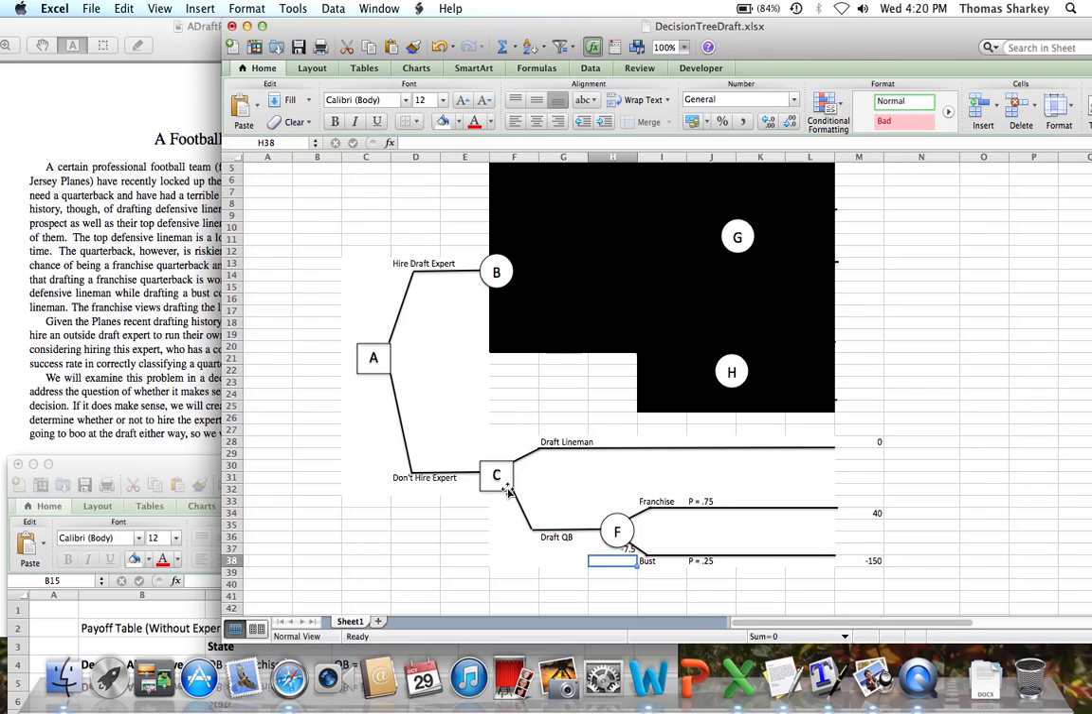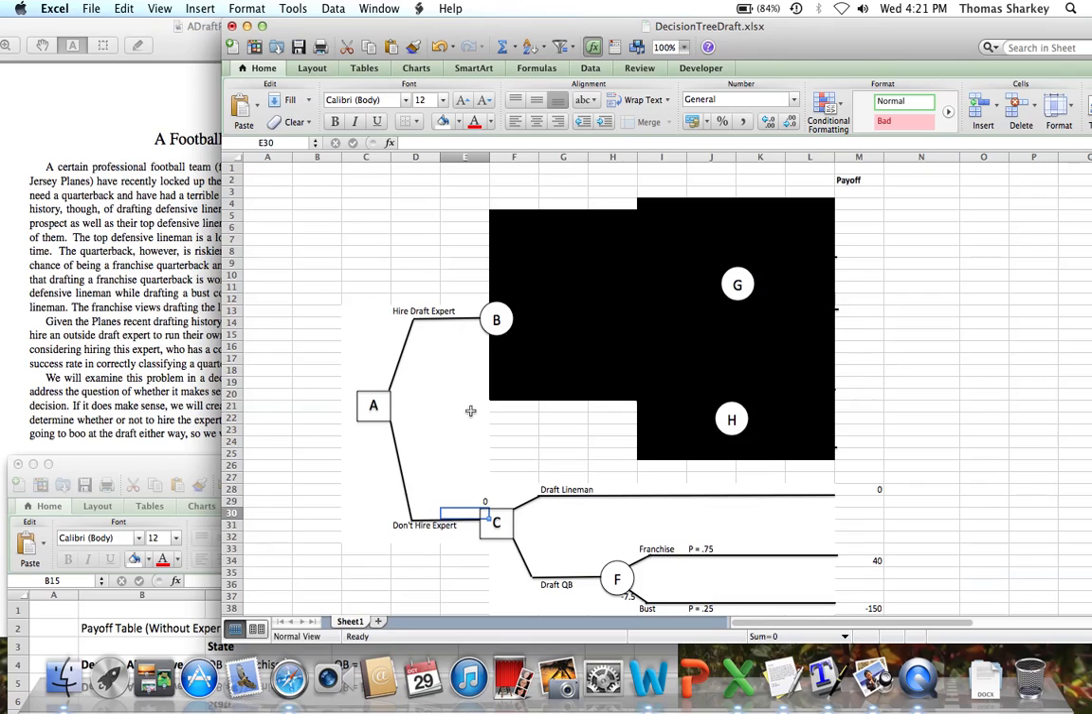And so when we're at node C, what we are making a decision about is we are comparing the expected payout of the node F, so basically the branch leaving node C where we draft the quarterback, with the payout associated with the decision of drafting the lineman. So the payout of node C is going to be $0. So we cannot know what we're going to do in terms of hiring the draft expert yet until we analyze the situation associated with this branch. If there's a positive expected payout associated with node B, then we are going to hire the expert.